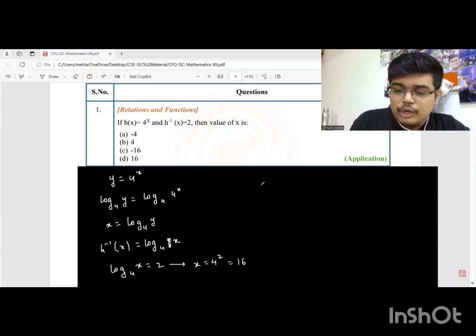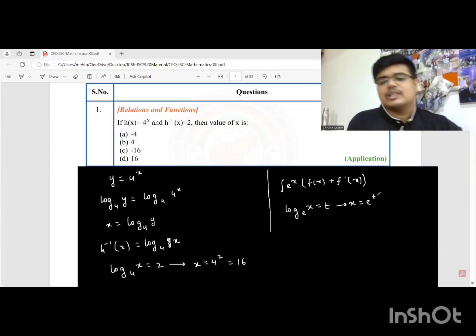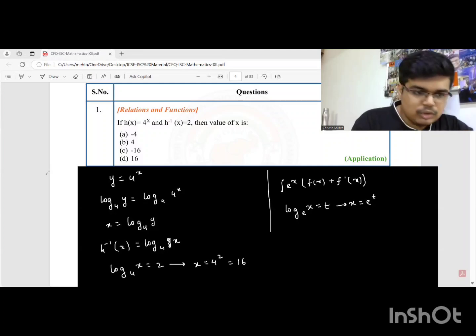I hope you know this rule also. You must have come across this rule in integration, where one of the types is integration e raised to x into f of x plus f dash x. There you must have come across this rule that if log x to the base e is t, then we write it as x is e raised to t. This is how we convert a log function into an exponential function. I hope you already knew this rule. So this is the answer. Question number 1 has this answer, option D, 16.